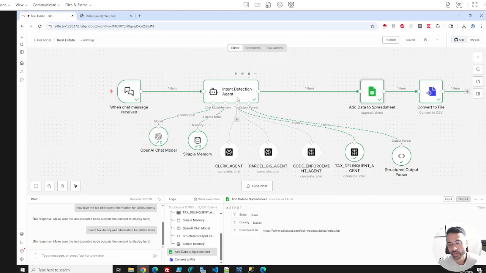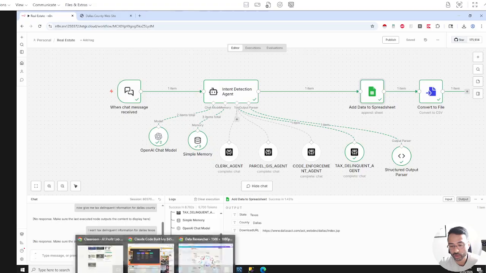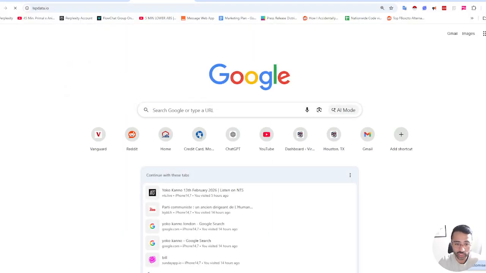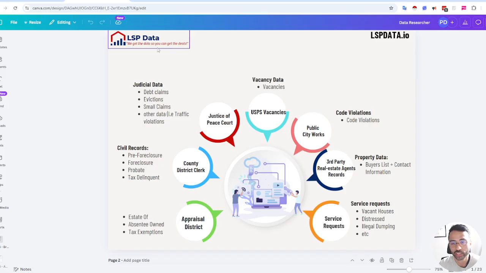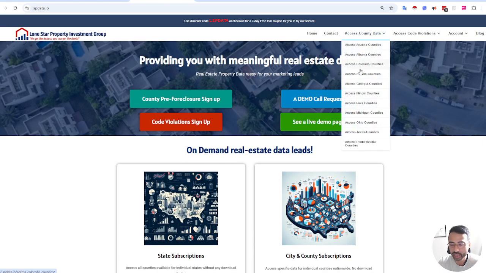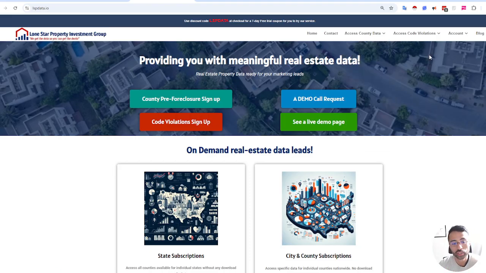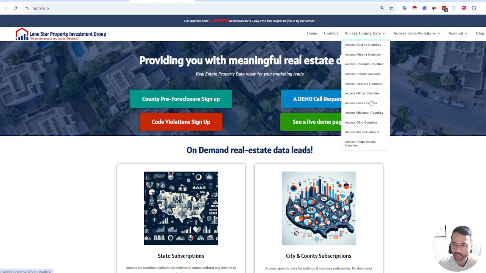So the reason I thought about this is because anytime we jump on a demo call with some of our customers, everyone's interested in specific data types, or I should say specific counties, right? And basically sometimes we may or may not have that data. So after we jump on a call, we typically do a bit of research and then we'll get back to you. So I'm just trying to automate the way that we acquire some of that data.